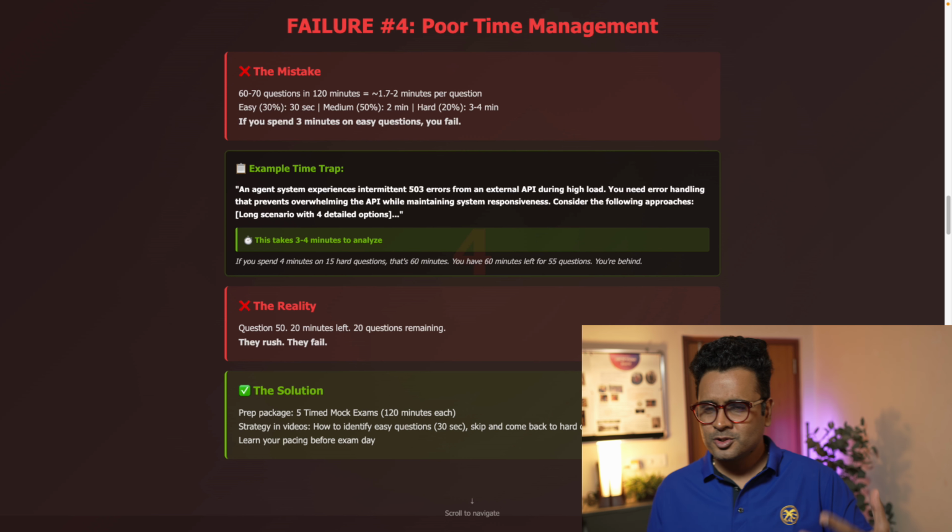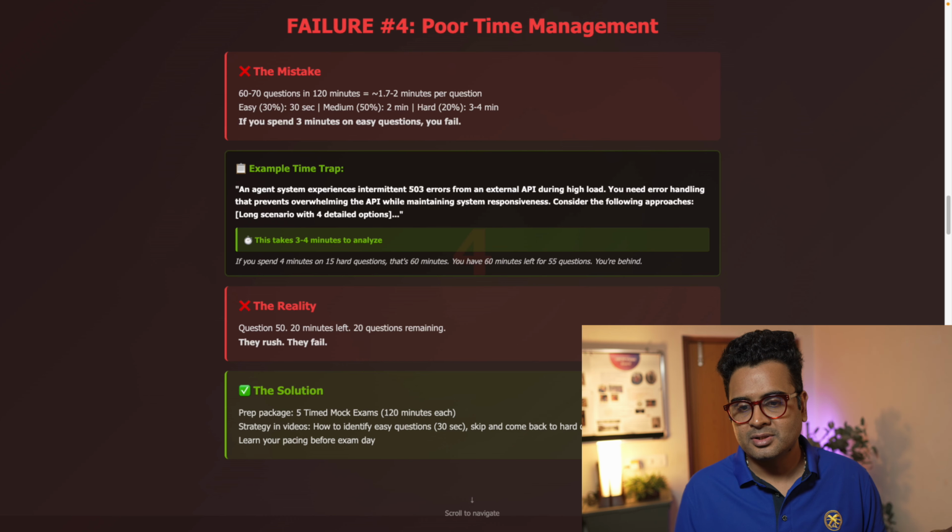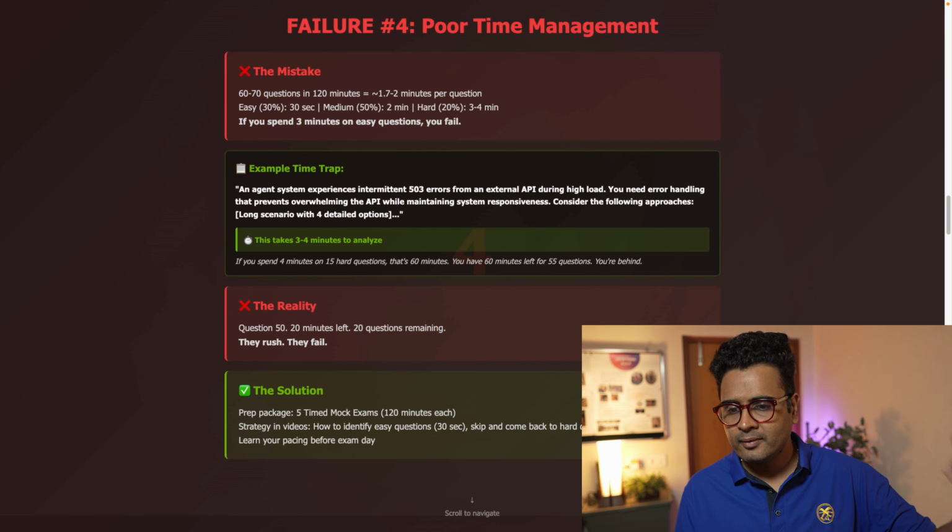Okay. So the solution is simple. Have a timed mock examination, have real exam conditions, have a 120-minute timer, learn your pacing and identify your slow areas.